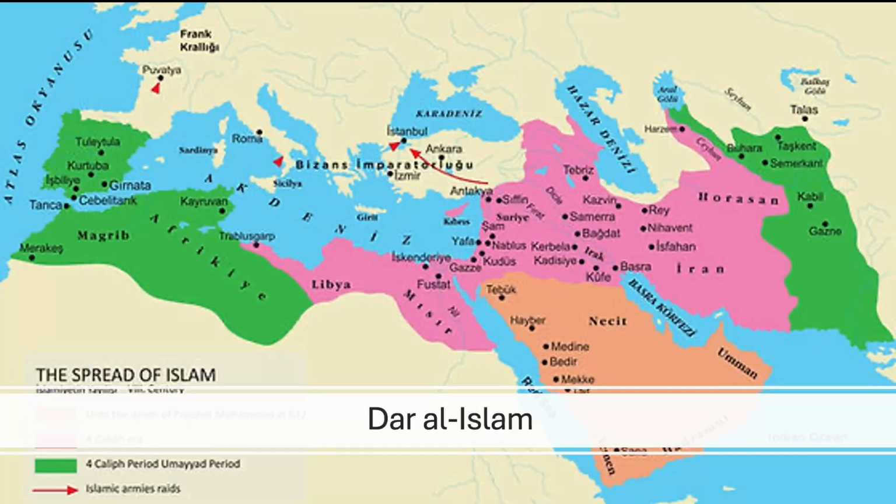Moving on, we have Dar al-Islam, which is a shift west to the Islamic world. Dar al-Islam means the abode of Islam. So this is shown on the screen here. This is really the home of the religion.